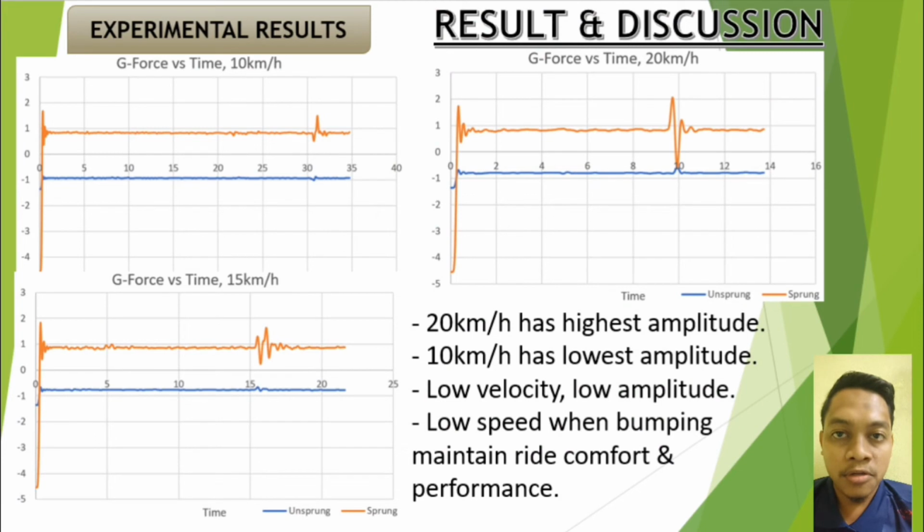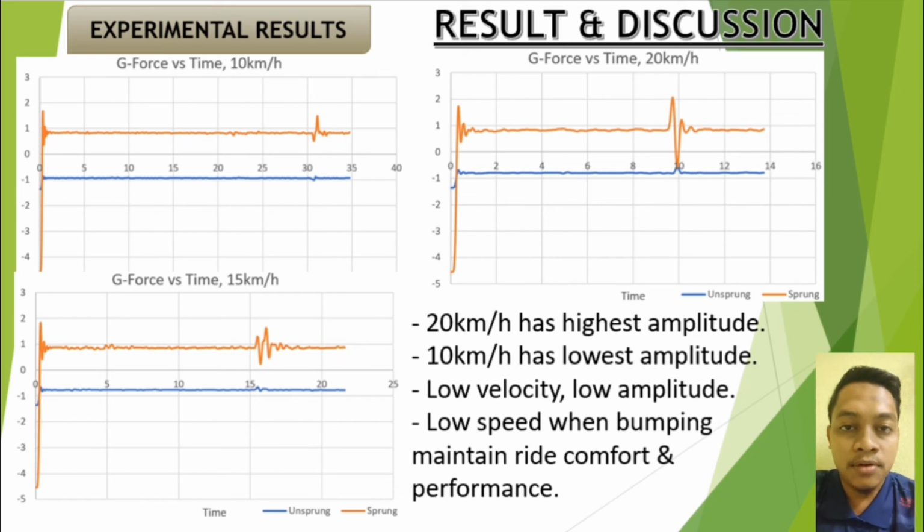Next, for the experimental result, the accelerometer sensor is attached at the damper or shock absorber, which represents the sprung mass, while the sensor attached on the lower arm represents the unsprung mass. Based on the graph, for sprung and unsprung mass, the G-force at 20 km per hour has the highest amplitude compared to 10 km per hour and 15 km per hour.